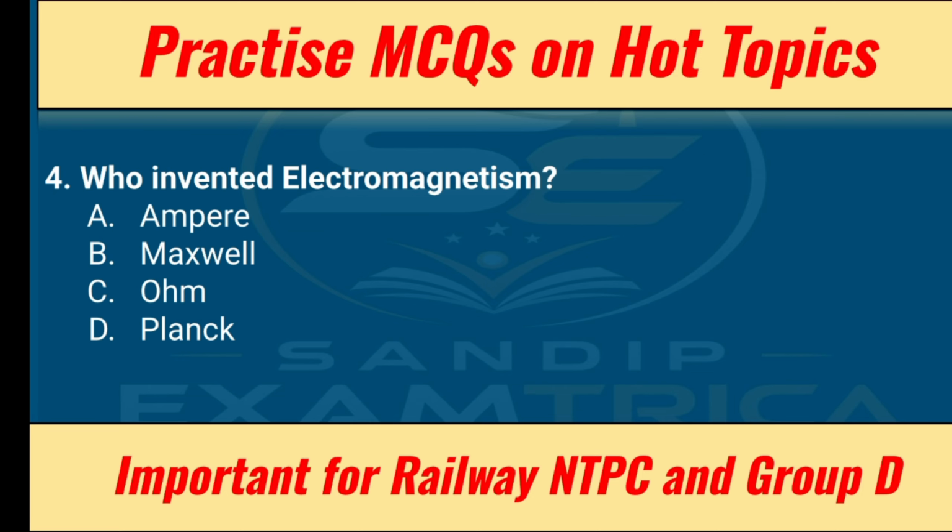Fourth question, who invented electromagnetism? So electromagnetism was invented by Maxwell. The other options are Ampere, we have discussed already. So B is the correct answer, and Ohm. Ohm is the SI unit of resistance, and Ohm is also the name of the scientist who discovered Ohm's law. And Planck we have discussed already. Quantum theory is given by Planck.